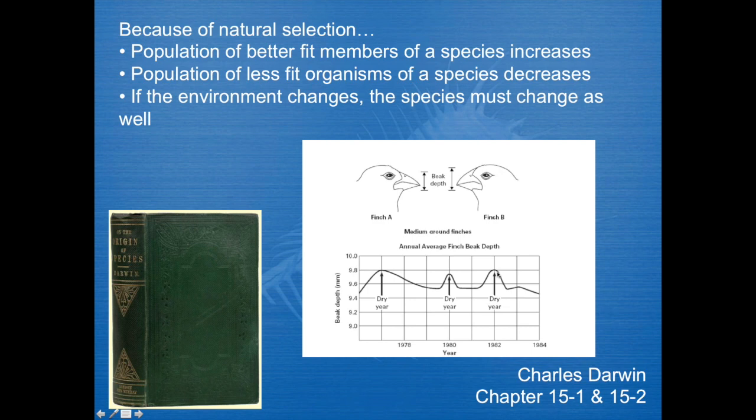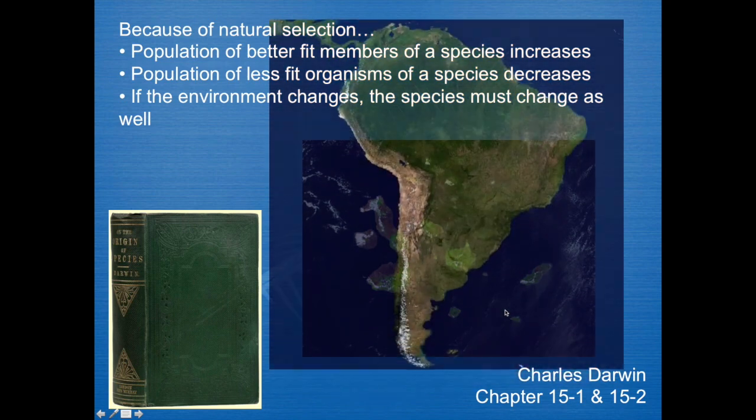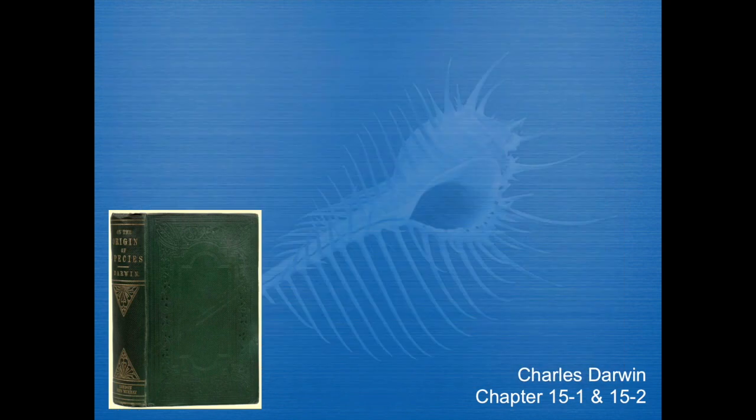And the reason why is because thicker bird beaks made them better capable of cracking nuts and seeds. And because of that, they could survive. And the thinner beaked birds were less likely to survive and reproduce during those dry years. And that's why we saw spikes of beak thickness in the drier years. All right, and he also noticed that in his studies of the finch bird as well on the Galapagos Islands.